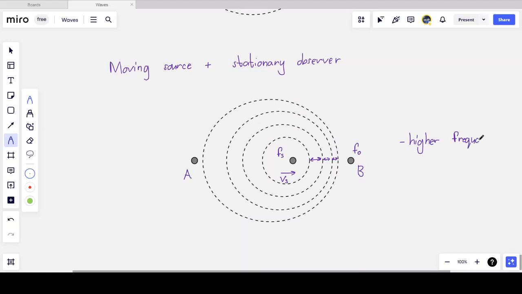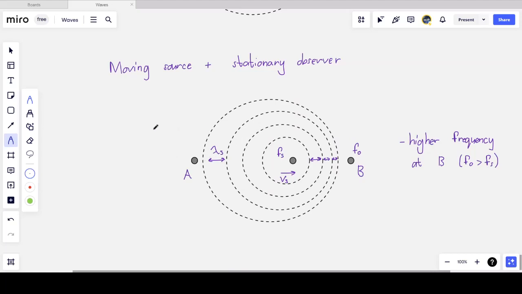Remember, this is an apparent frequency. It's not the frequency of the ambulance actually changing, it's the frequency that's observed at B. So in this case, the observed frequency FO is greater than the frequency of the source. While at A, it's the opposite. These wavefronts are stretched out. The source has moved a distance before the next wave has been emitted, and so the distance of the wavelength rather increases.